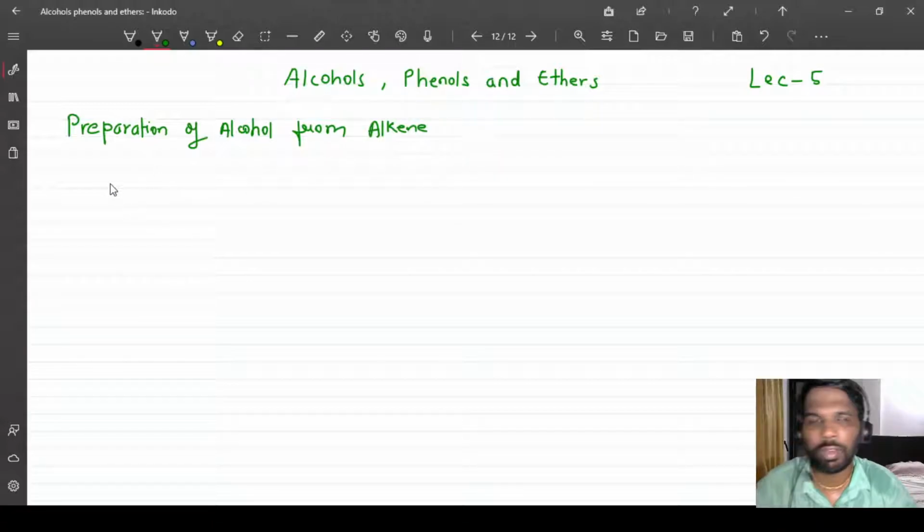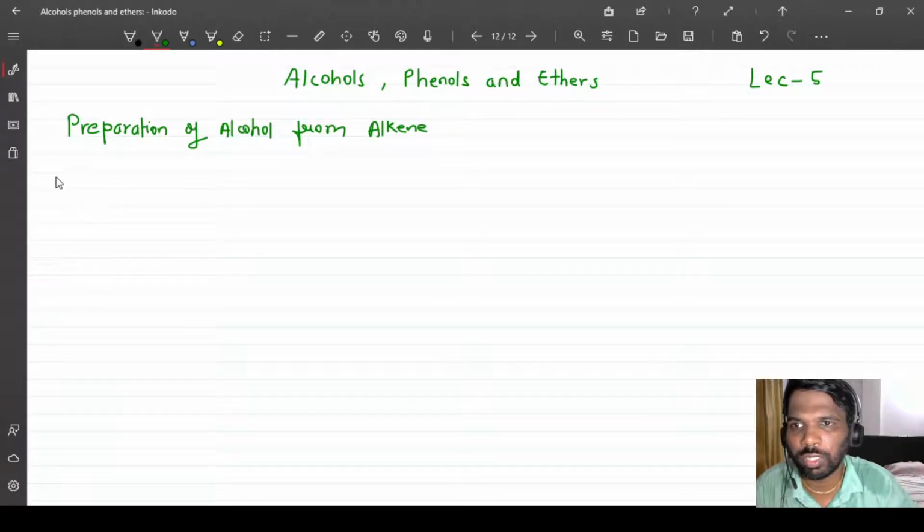Okay, and if you see, we have learned two reactions in the previous video. One is acid catalyzed hydration and second is hydroboration oxidation. So this is a third reaction.